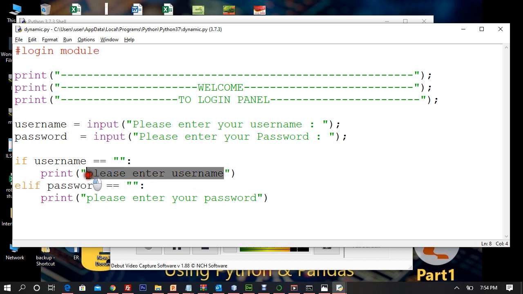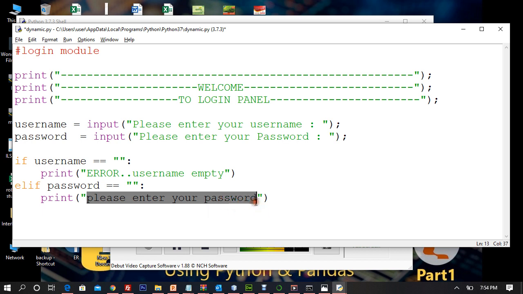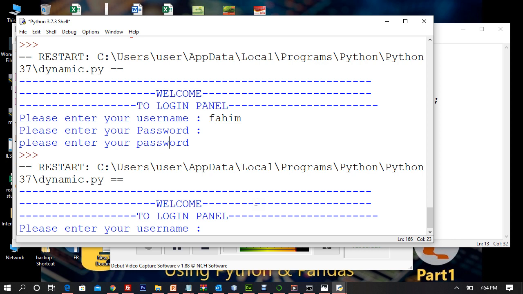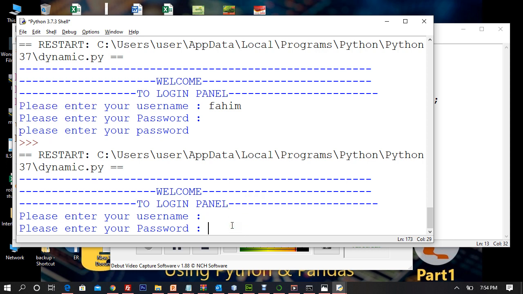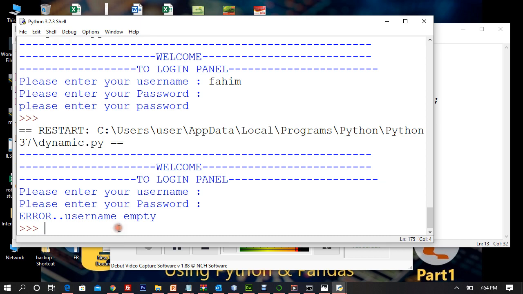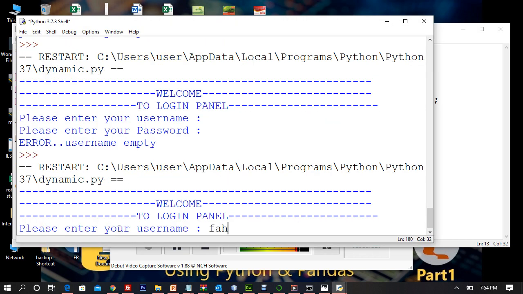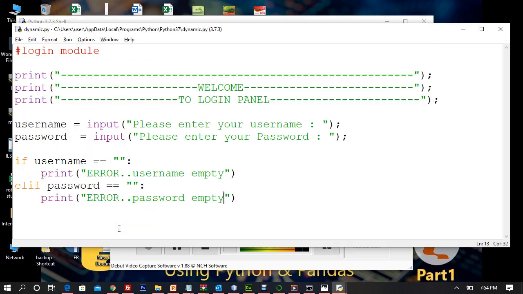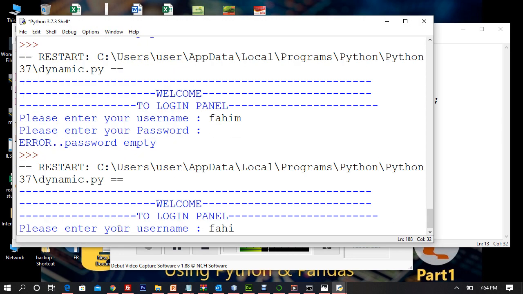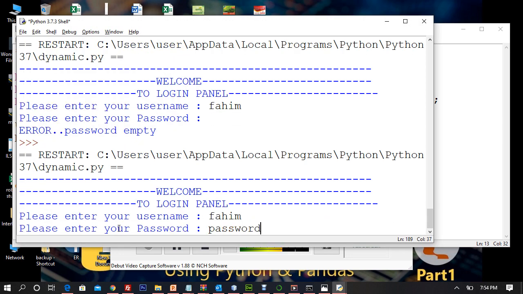So we can do this: username empty. I'll show user an error, username empty. Here I'll show error, password empty. Why are you entering empty username and password, you duffer? Alright, so I will try and enter now nothing. So error, username is empty. Now let's try and enter username. Error, password empty. Now let's try and enter both. Alright, so I'll enter my username and password.